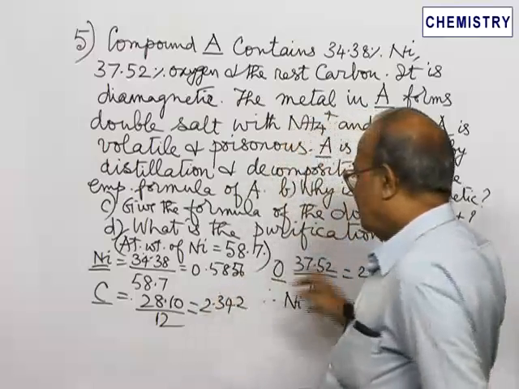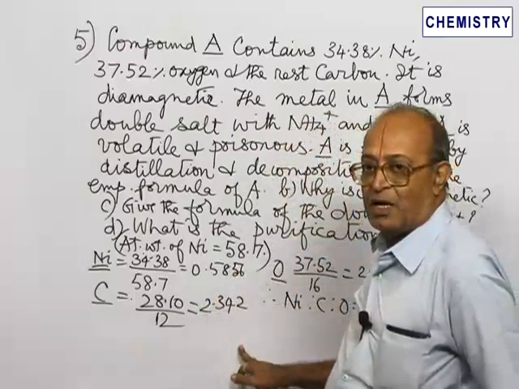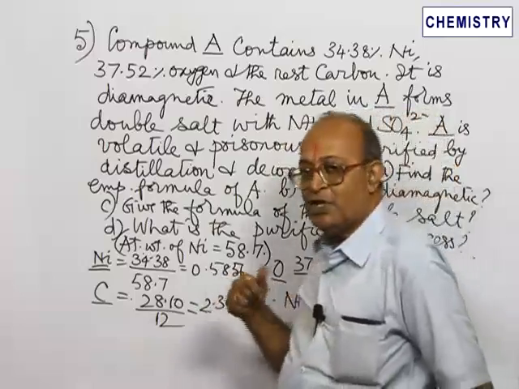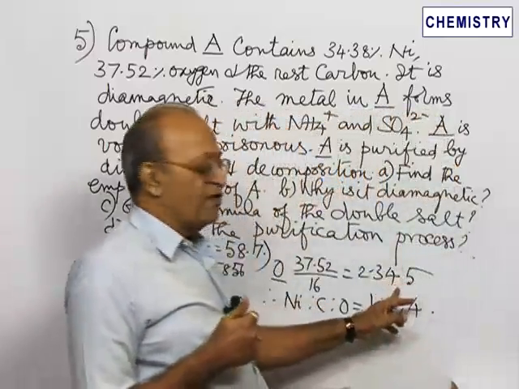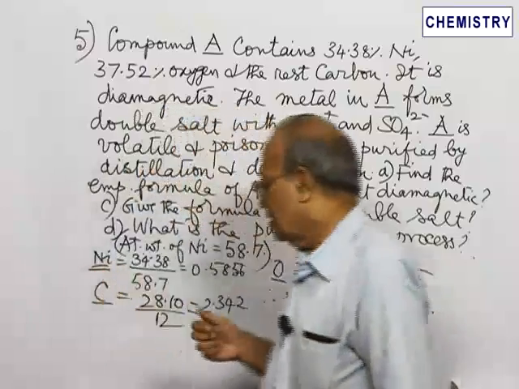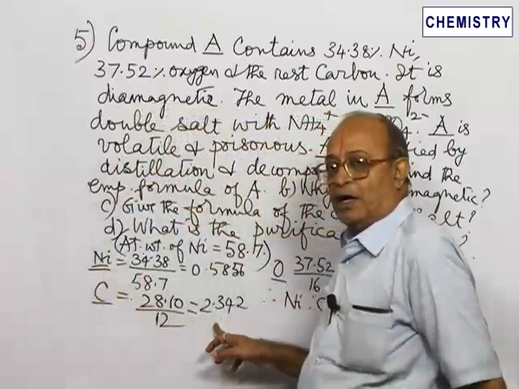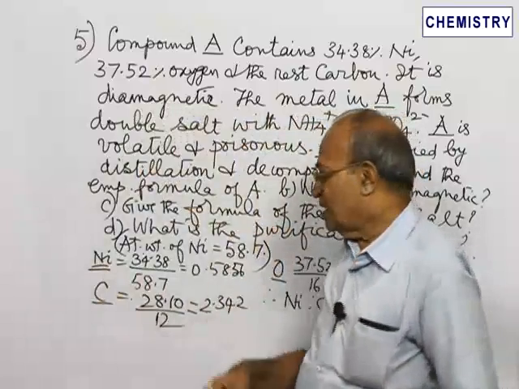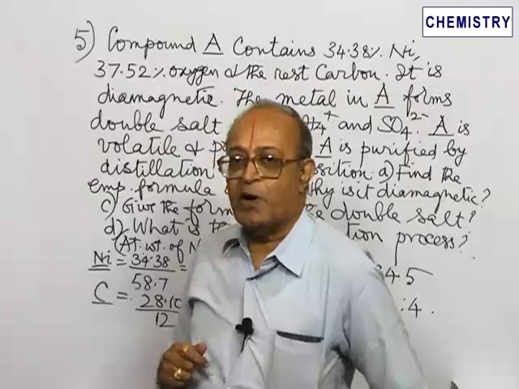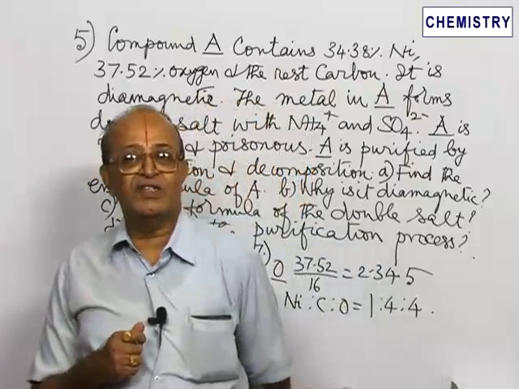So divide these three values, 0.5856, 2.345 and 2.342, by the smallest number, namely 0.5856.